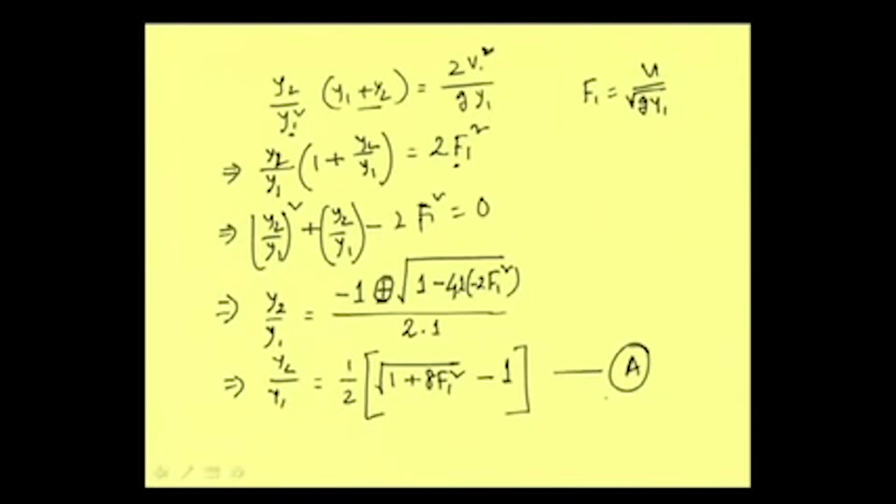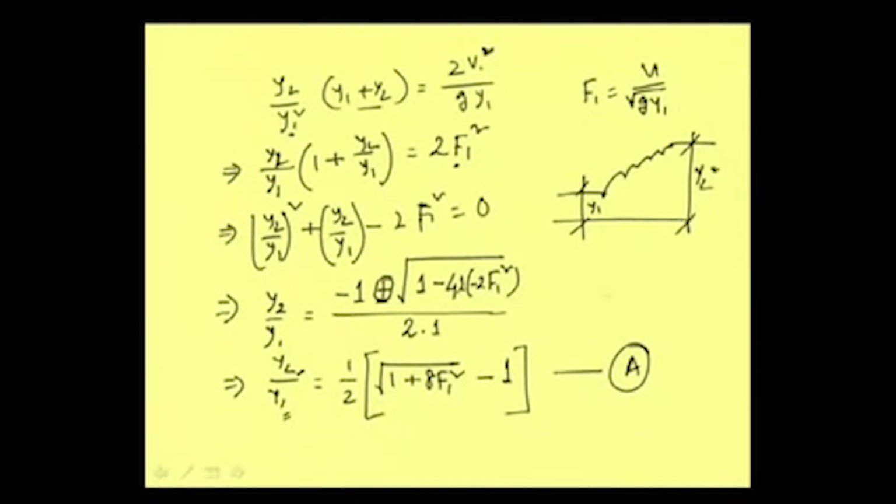for relating y2 and y1, which are the sequent depths of the hydraulic jump. This is y1 and this is y2. In free flow condition, the jump will just start from this point where the depth is y1 and it will end at this point where the depth is y2.